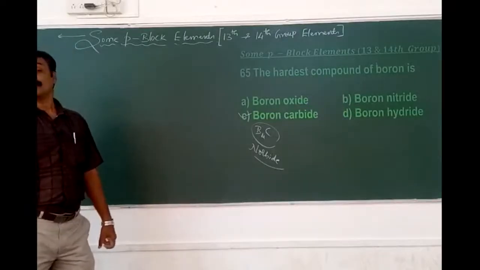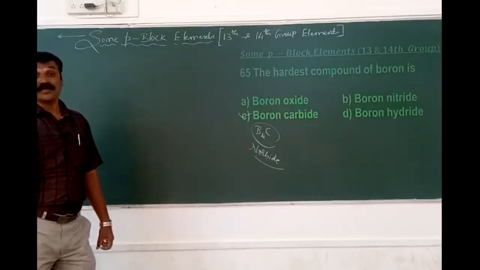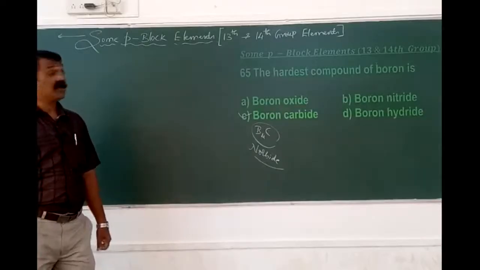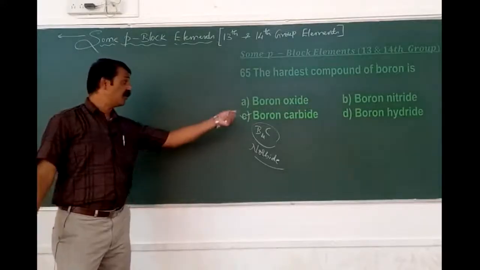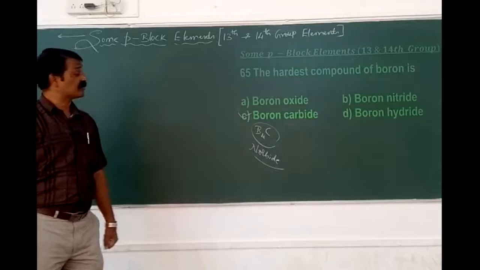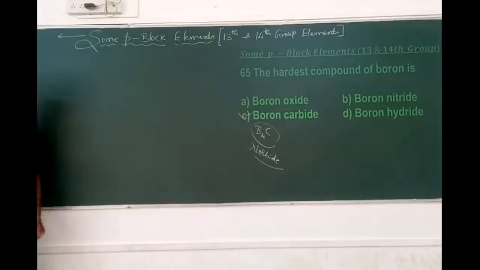Okay. And we know that it is the very hardest substance next to diamond. Diamond is the hardest compound of carbon. Next to diamond is boron carbide, having the formula B4C, which is also called by another name, norbide.